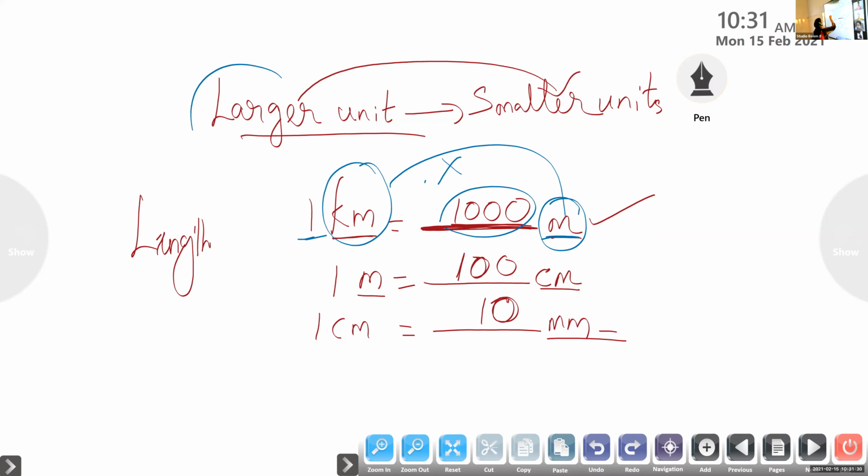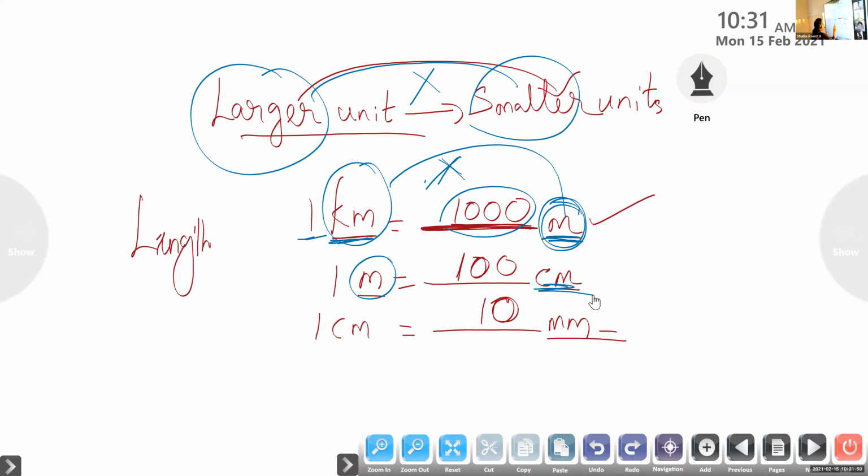Larger unit to smaller unit, what do we have to do? Multiply. Okay. Kilometer to meter, which is smaller, you are doing multiply. Meter, centimeter is very small. So how can you convert meter into centimeter? There also you multiply with 100. 1 becomes 100. Centimeter is bigger than millimeter, which is very small. So 1 centimeter you will get 10 millimeter. That also multiply.